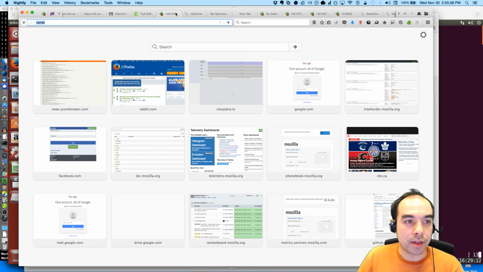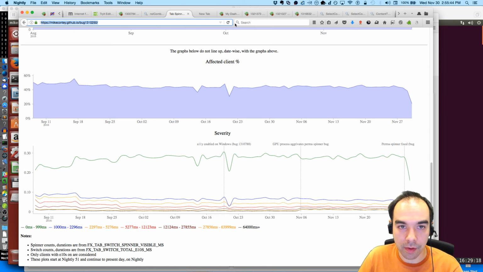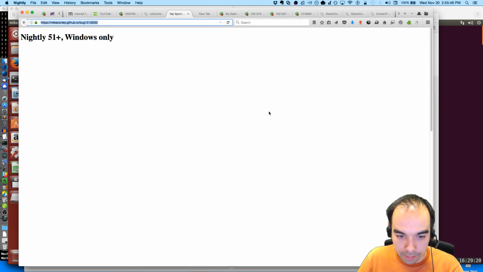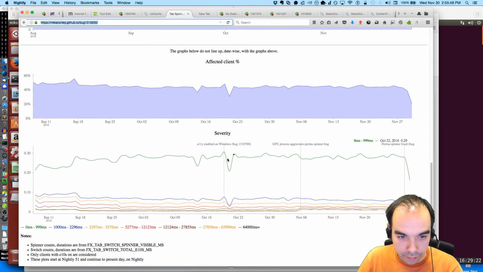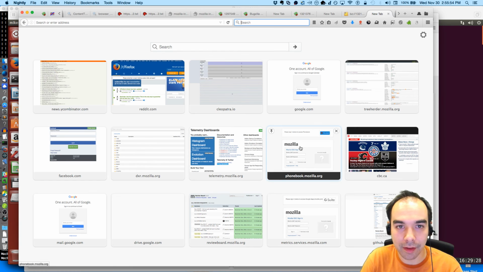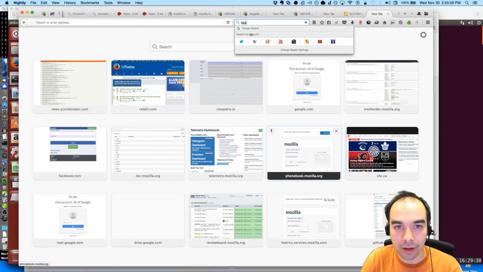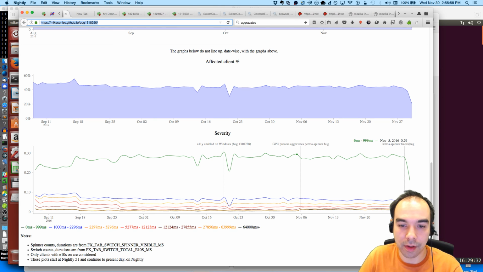Very interested in this tab switch graph and the tab spinners graph. I spelled aggravates correctly, right? Yes. Okay, good.